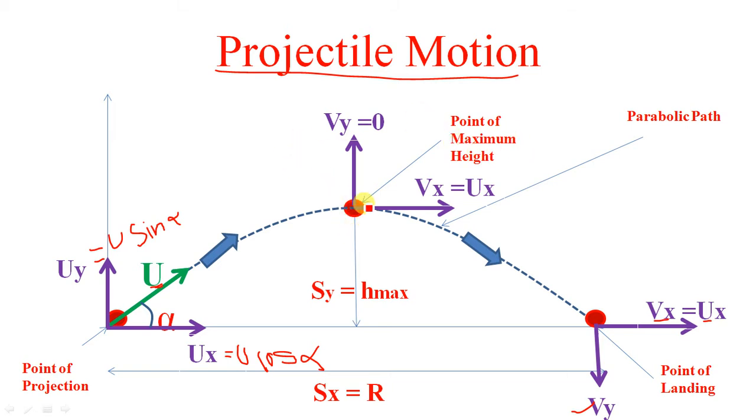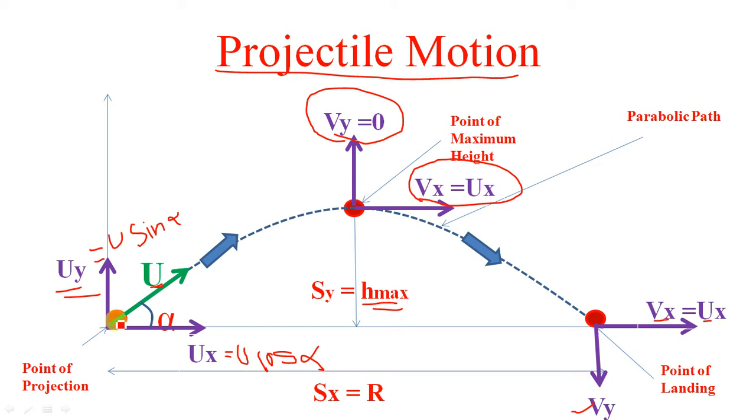At the highest point, you will get the maximum height, that is h max. At that point, velocity in y direction is 0, and velocity in x direction is always ux, which remains constant throughout the motion. Remember why we get the minimum velocity at this point: because the velocity component ux, u cos alpha, always remains constant throughout the motion. So the only component which changes from point to point is uy or vy.